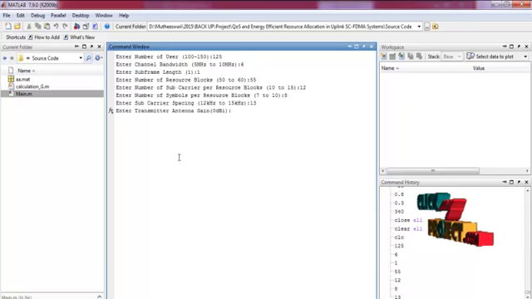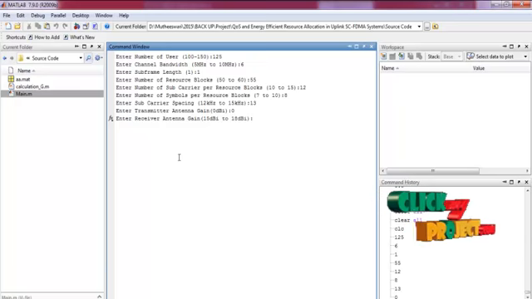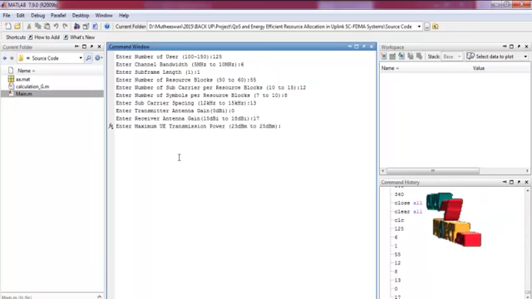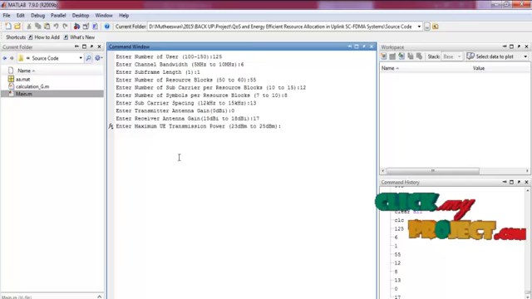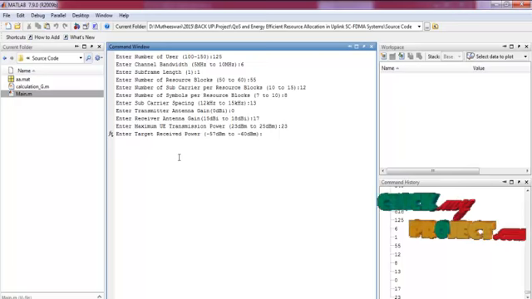Enter transmission antenna gain, default 0. Enter receive antenna gain from 15 to 18 dBi. Enter maximum UE transmission power from 23 to 25. Enter target received power from -57 to -60.